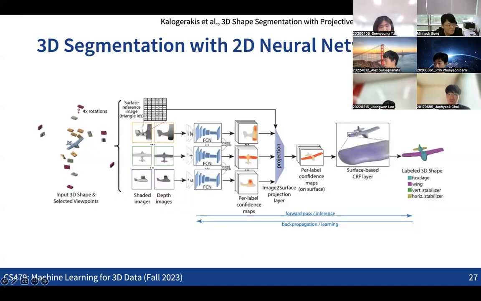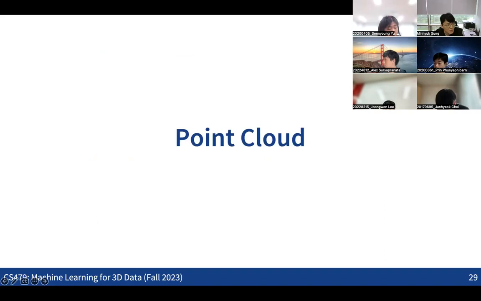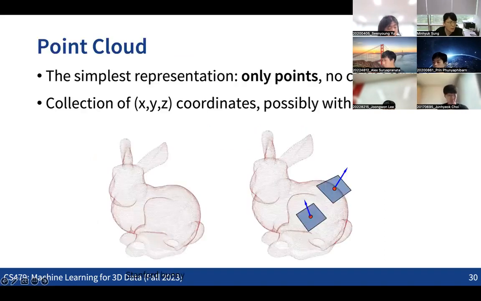Any other questions on voxels and multiple images? Yeah, these are very typical ideas for dealing with 3D data. But obviously there are also other types of representation. One of them is the point cloud. A point cloud means that we are representing a 3D object as a set of points, which might be the simplest representation for all 3D things.